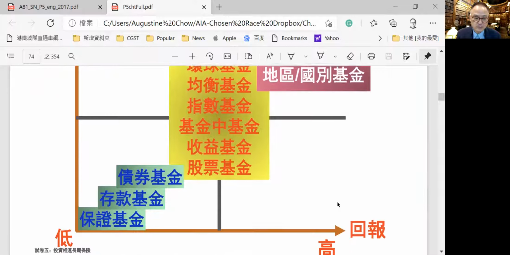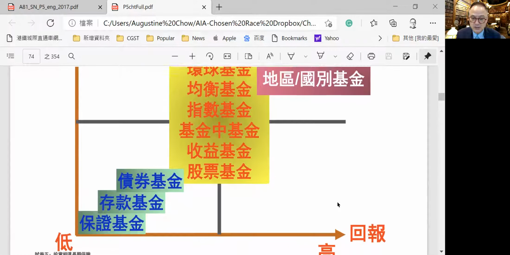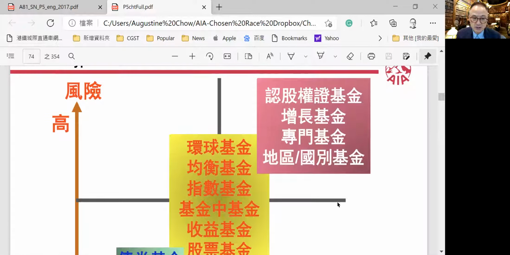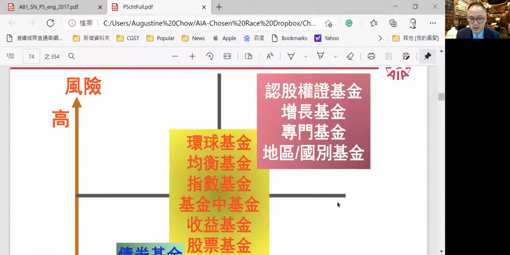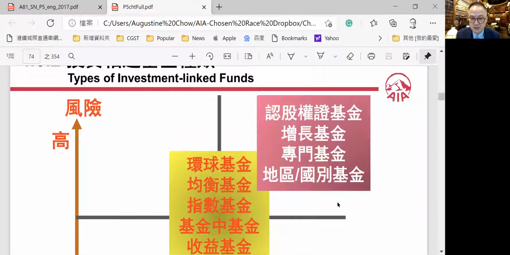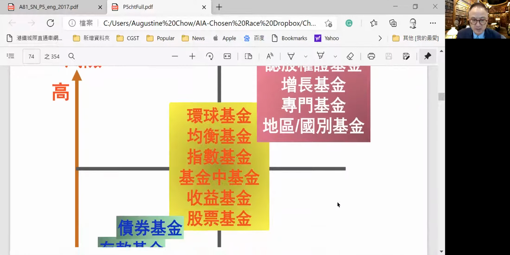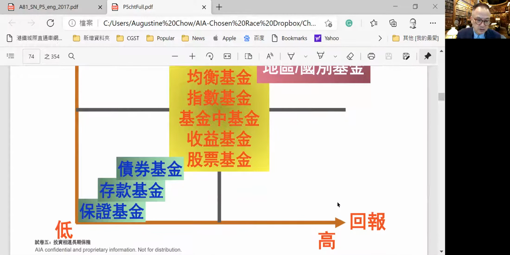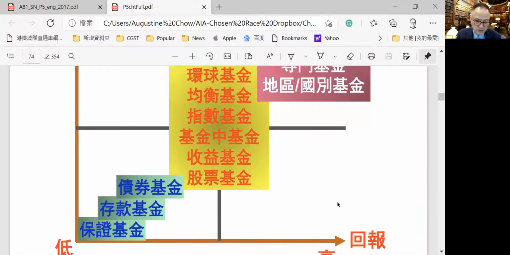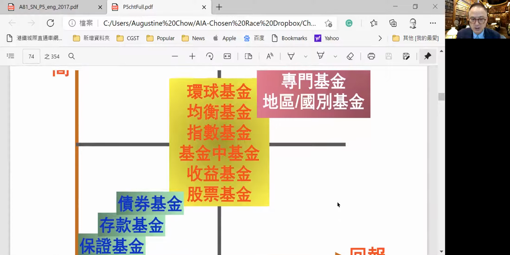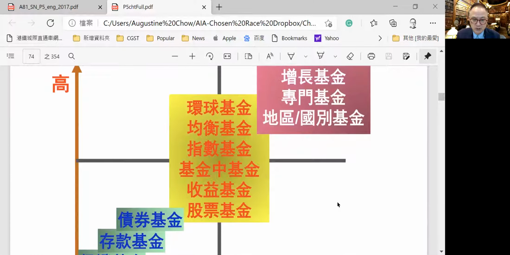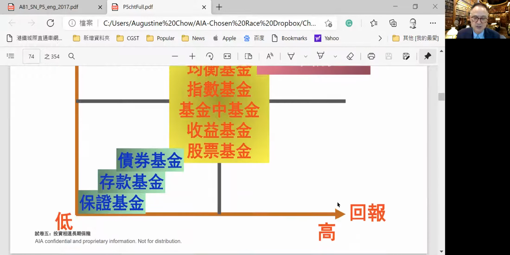So in terms of risk profile, on the right side is return, the top side is risk. The higher the risk, normally the higher the return. So the high risk, high return ones are the warrant funds, growth funds, specialty funds, and specific country funds. On the low end are the bond funds, deposit funds, and guarantee funds, lower risk and low return. In the middle are the medium risk and medium return, like the global funds, balance fund, index fund of funds, or fixed income funds, and the equity funds are medium risk and medium return.